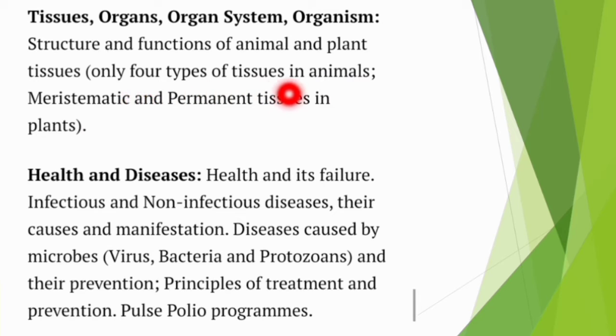Only 4 types of tissues in animals, and in plants, meristematic and permanent tissues are found. Then regarding health and diseases, health and its failure, infectious and non-infectious diseases, their causes and manifestation, diseases caused by microbes, principles of treatment and prevention, pulse polio programs or any other study program also we can go.